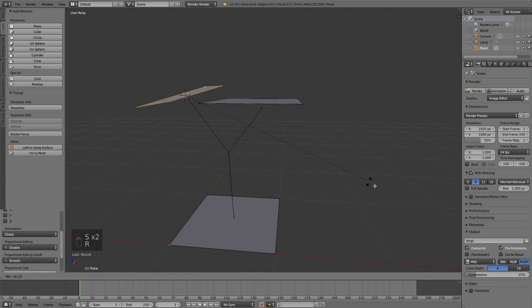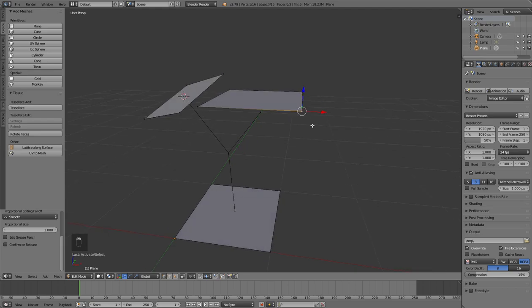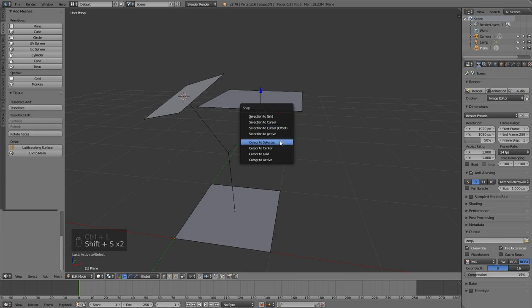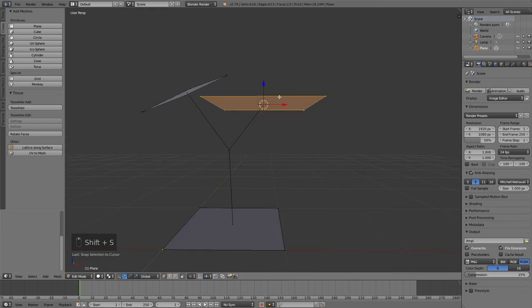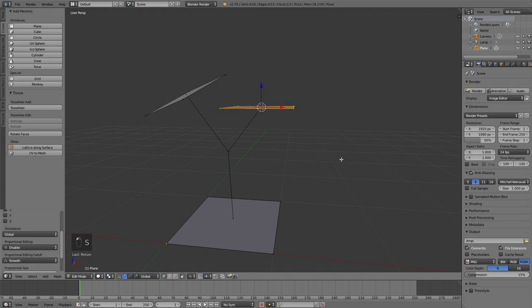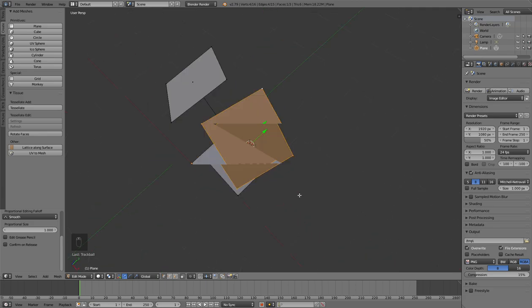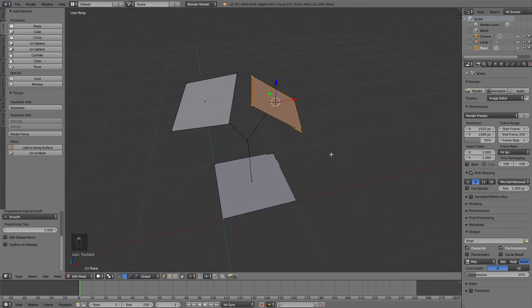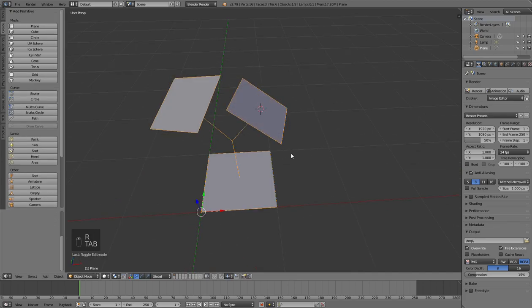I can rotate as I want, and the same thing with that one. So before, I have to move the 3D cursor to selected, here, selection to cursor offset, otherwise everything will collapse in the center. Now I can scale it a little bit down and rotate in that way. Okay, so this will be my component and also my base object.